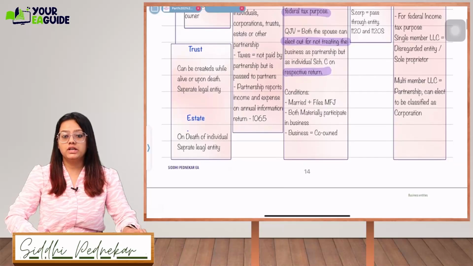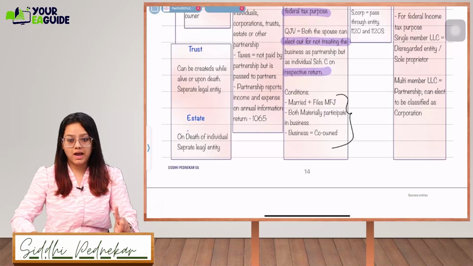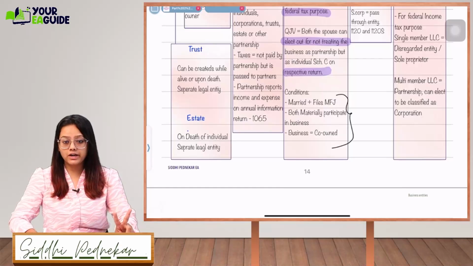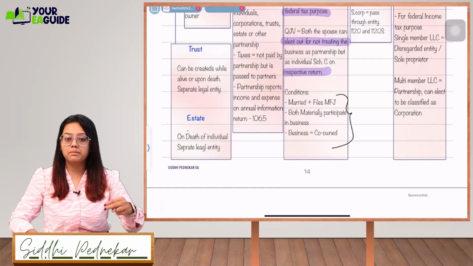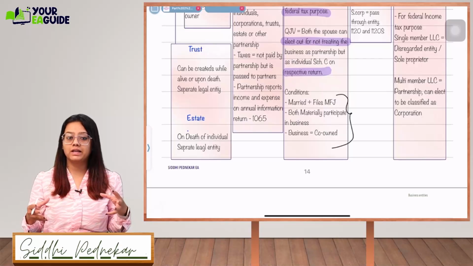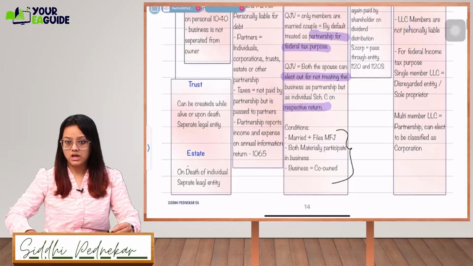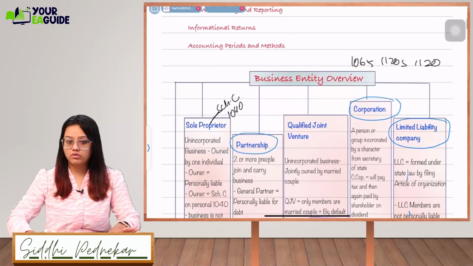The conditions, you have to remember them, it is important. One condition is they should be married and they should file a joint return. The second condition is both should be materially participating in the business, and the business should be co-owned. Both should involve themselves equally in doing the business. Okay, got it? This is about qualified joint venture.